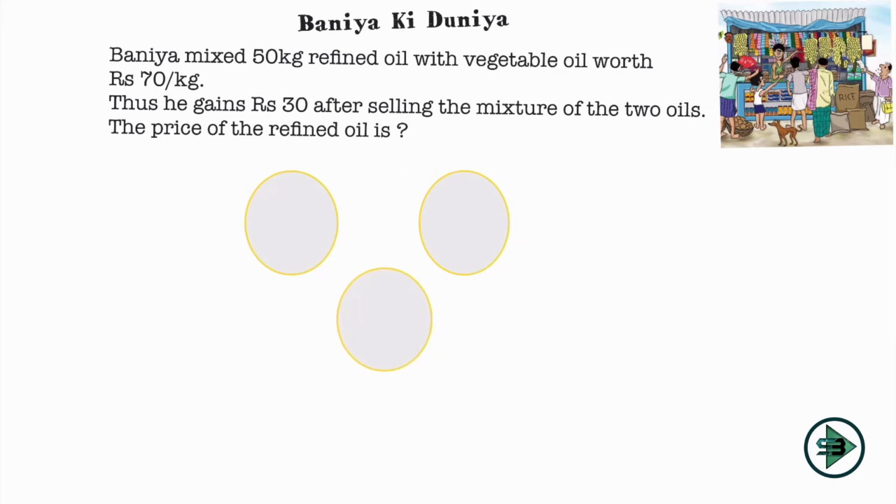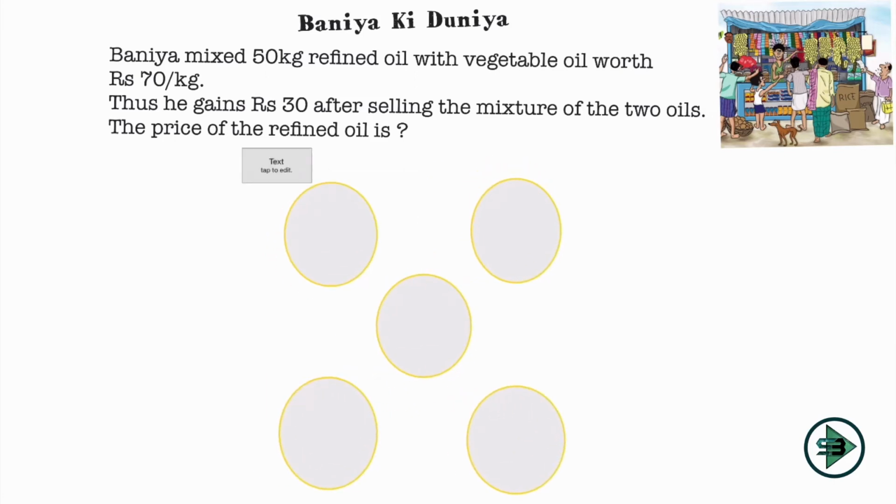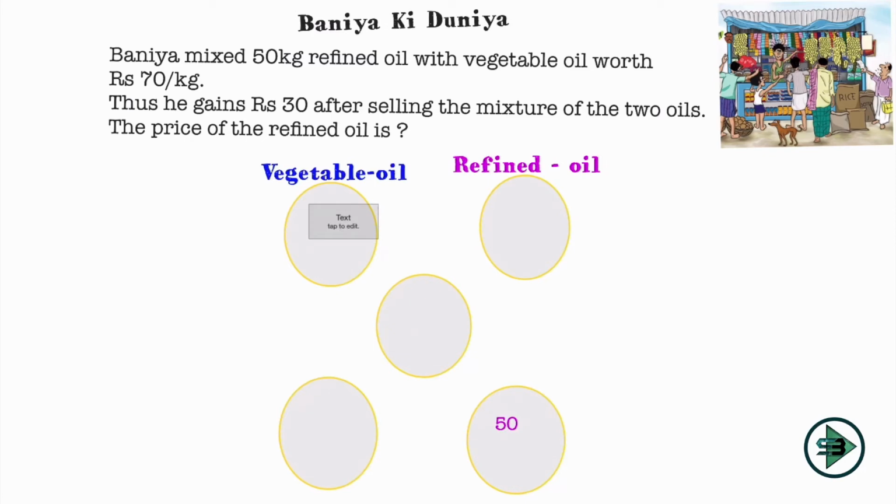So first I'll draw my 5 circles of mixture. I'll represent them in the X position and let's fill in whatever is given to us. One circle representing vegetable oil, one circle representing my refined oil. What is given to me? 50 kg of refined oil. So I have a quantity, which will come at the bottom. Mixed with the vegetable oil, rupees 70 per kg. So I have a price of vegetable oil.